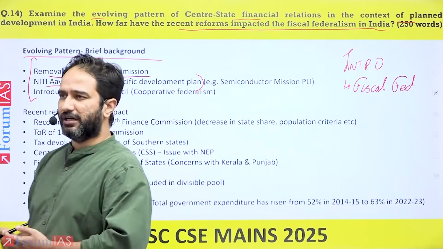Finance Commission or the 16th Finance Commission, whereby the state share should be increased and the criteria for devolution should also be relooked at, especially the population criteria. That tax devolution, whereby all the southern states plus Maharashtra, Gujarat in the past have raised concerns that for every rupee that they're giving in terms of taxes, they're getting very less back. While comparatively UP and Bihar, for every rupee that they are giving in taxes, they're getting much more in return. So you highlight that part.